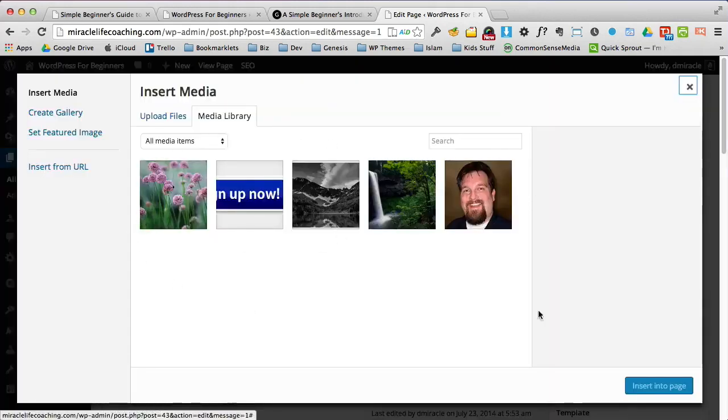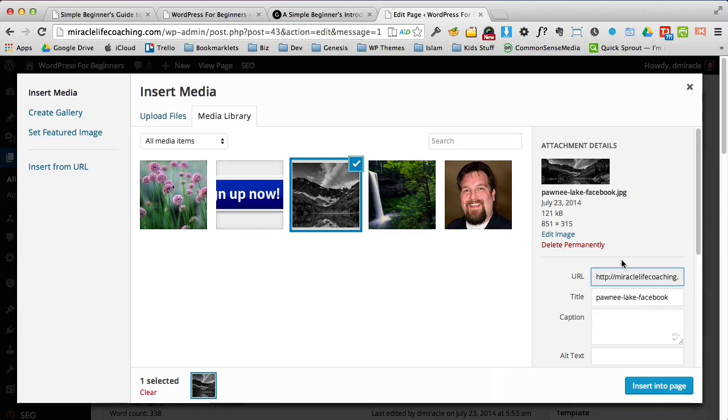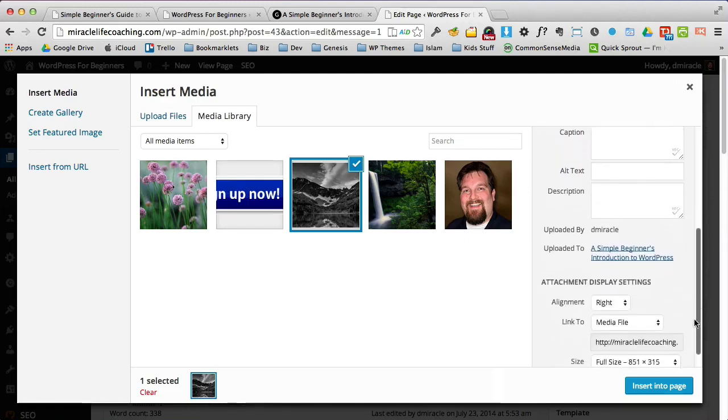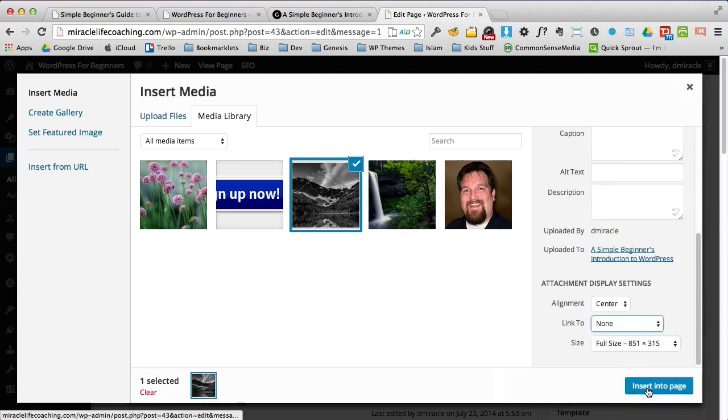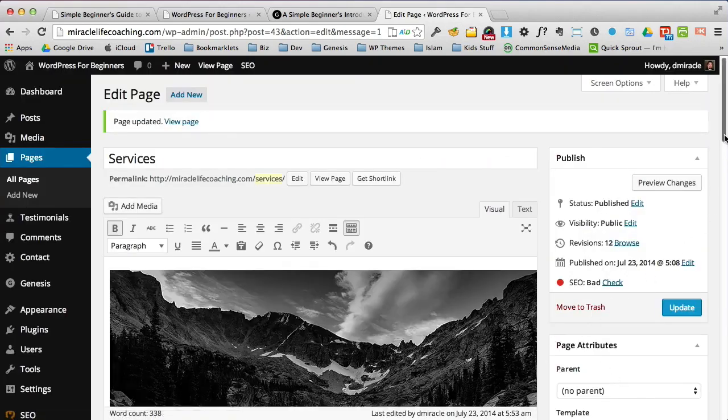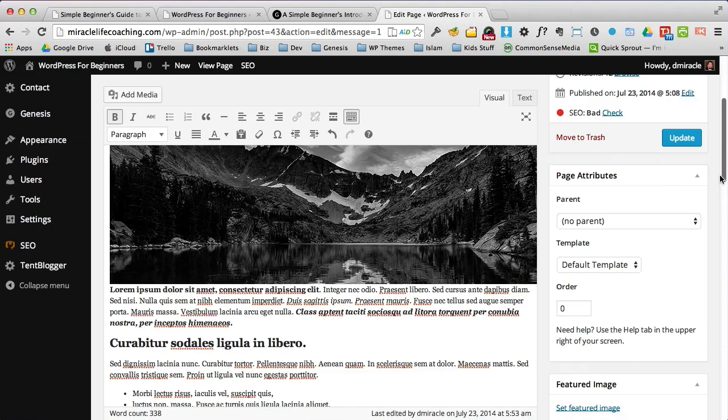This is the media library that I mentioned down the left-hand side. Don't worry about it if you don't remember. You can always come back to this later. So that's the image. I'm going to simply choose this. I'm going to say that I'd like this image to be centered. And I'm going to put it into the page. And you'll see right there, there's the image right at the beginning of the text.